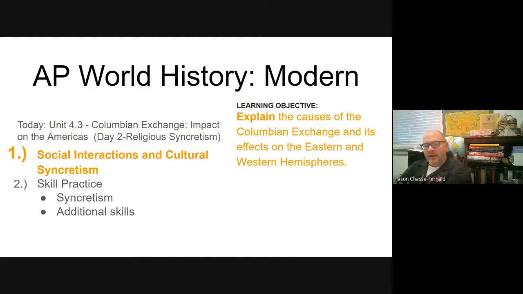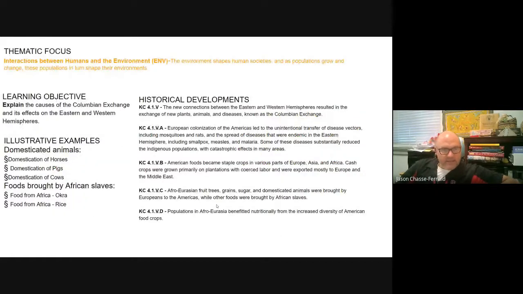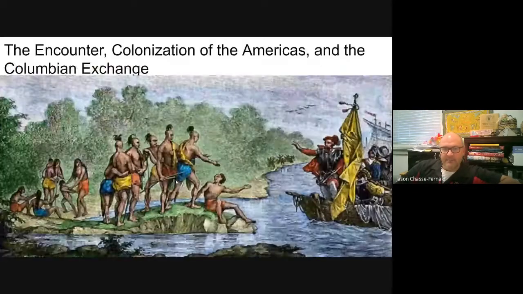Today we're beginning our second day on Unit 4.3, the Columbian Exchange, looking at the impact on the Americas. Today we're specifically focusing on religious syncretism. Our objective today is looking at causes of the Columbian Exchange, but today specifically we're focusing on an effect in the Western Hemisphere of the Columbian Exchange.